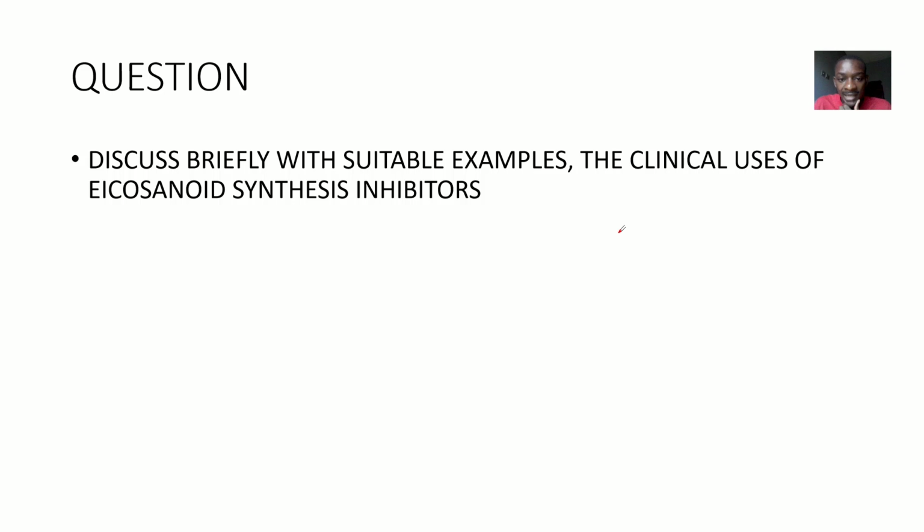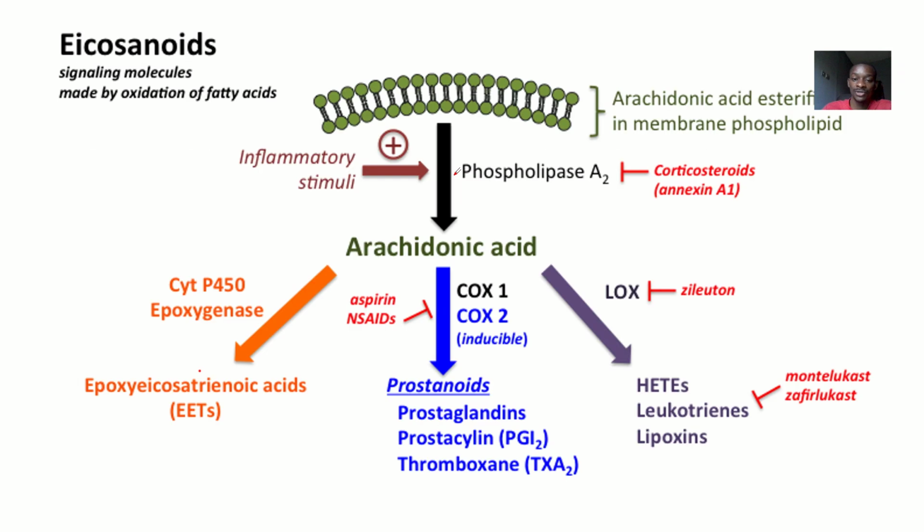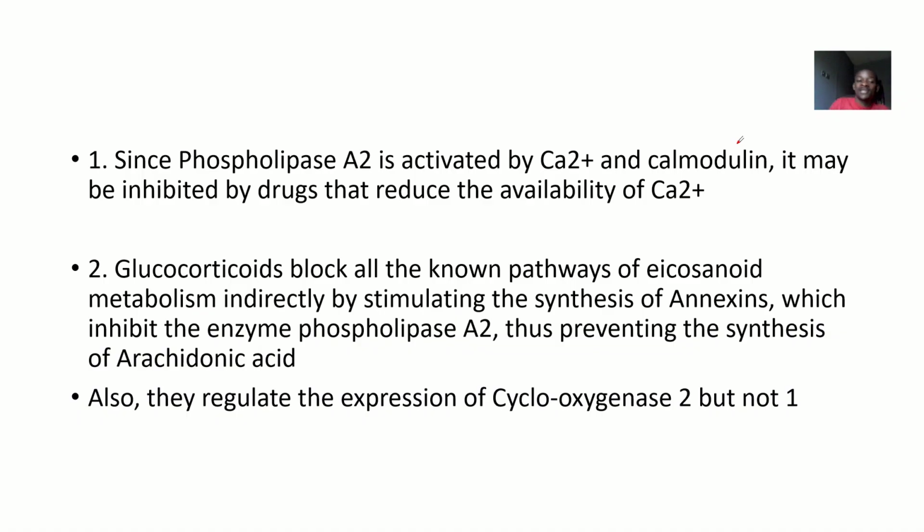So now, it was an exam question, so I'm reading it directly. Discuss briefly with suitable examples the clinical use of eicosanoid synthesis inhibitors. Okay, drugs that tend to block the formation of these eicosanoids. I could see a whole lot of drugs here, all these ones in red. All these ones in red basically block the formation of eicosanoids. All right, so let's go in.